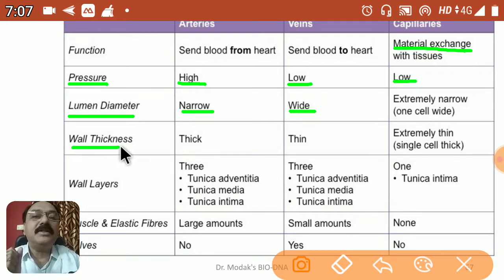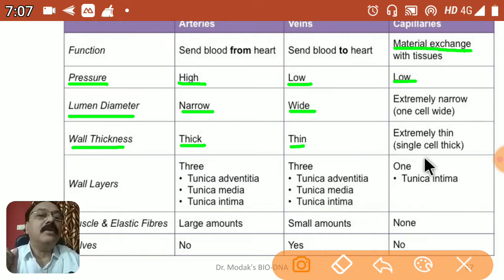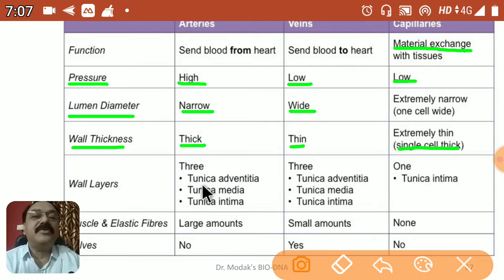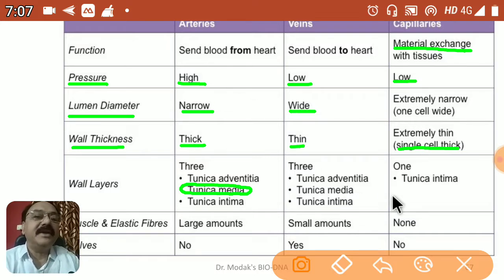If you talk about wall thickness, arteries have a very thick wall, veins have a thin wall, and the wall of the capillary is just a single cell in thickness, so it's extremely thin and very permeable. There are three wall layers in arteries: the tunica adventitia, tunica media and tunica intima. Similar layers are there in veins, but the most important feature is that the tunica media is very thick in arteries as compared to veins, while in capillaries there is only one layer, called the tunica intima, the inner layer.